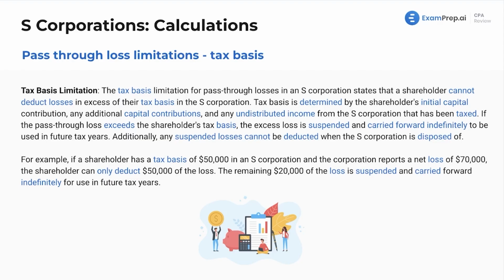Additionally, any suspended losses cannot be deducted when the S-Corp is disposed of. So that's an important point to keep in mind. If the S-Corp is terminated, liquidated, it just shuts down, whatever that is, then those losses, boom, they're gone, poof, magic. Now, for example, if a shareholder has a tax basis of $50,000 in an S-Corp and the corporation reports a net loss of $70,000, and this is assuming it's 100% owned, the shareholder can only deduct $50,000 of the loss. The remaining $20,000 of the loss will be suspended and carried forward indefinitely for use in future tax years.